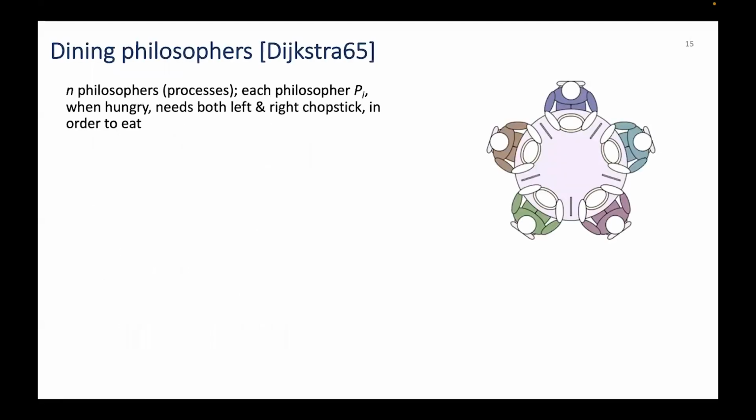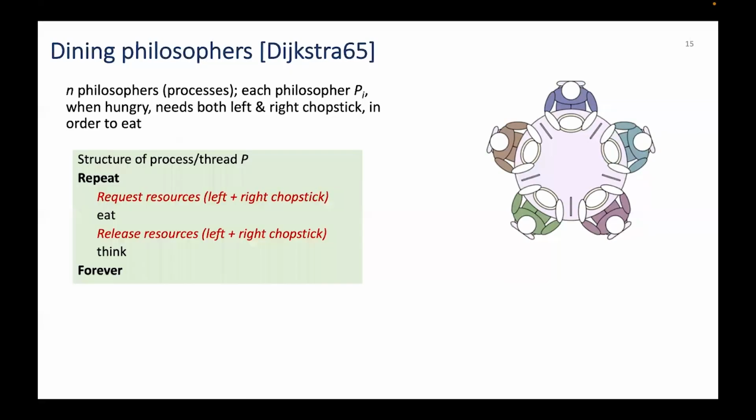Now that we have discussed deadlocks, let's look at a classic problem that, if not properly handled, can lead to deadlocks. I'm calling this the chopstick variation of the dining philosophers problem. The original problem was introduced by Dijkstra. Suppose we have n philosophers, they represent our threads, and n chopsticks.